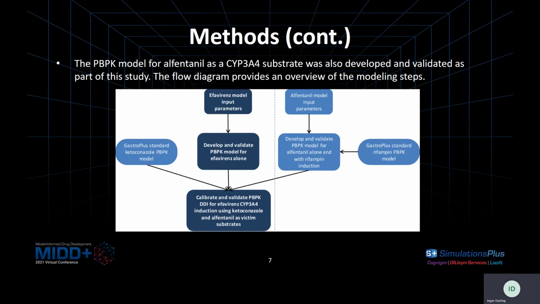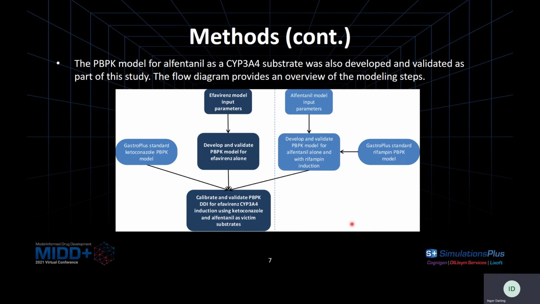This is just a very brief flow diagram showing the overview of the steps in the model development. In the dark blue are the standard steps used for the efavirenz development, from input parameters to developing and validating the model itself, and then the calibrating and validation of the induction parameters. And for this, we use the ketoconazole model within GastroPlus.